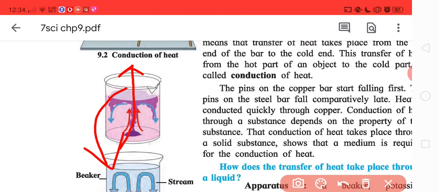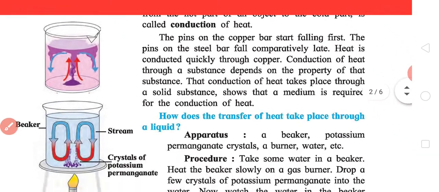If you have ever seen the making of tea, this is what happens. You put some ginger in the water, and ginger sometimes comes up and goes down, comes up, comes down. Basically anything which can be easily observed. But don't try this with sugar, it will dissolve and you cannot observe it clearly.